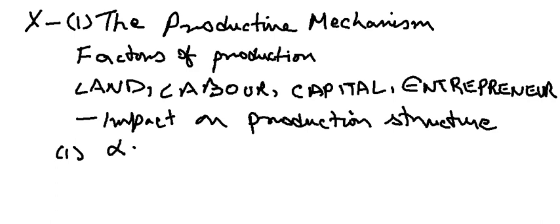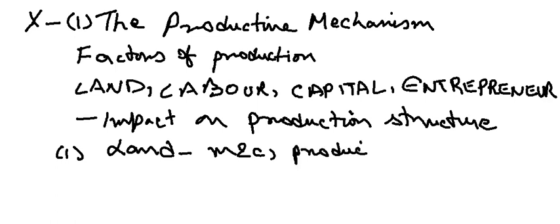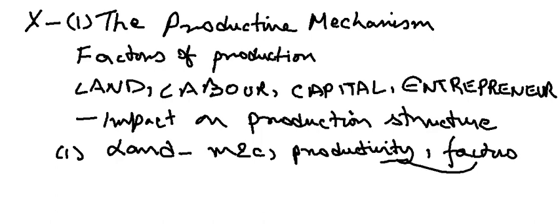The first one is land, as we know. So what do we have to know in land? We have to know meaning and characteristics. Then you have to know productivity of land. All these are vital terms, so don't miss out on any of these. Then factors affecting productivity of land, factors which are affecting your land's productivity. This is number one. Number two we have to know here is labor.